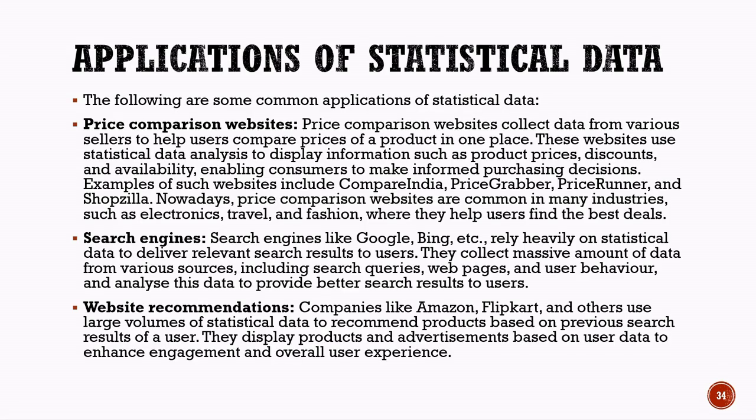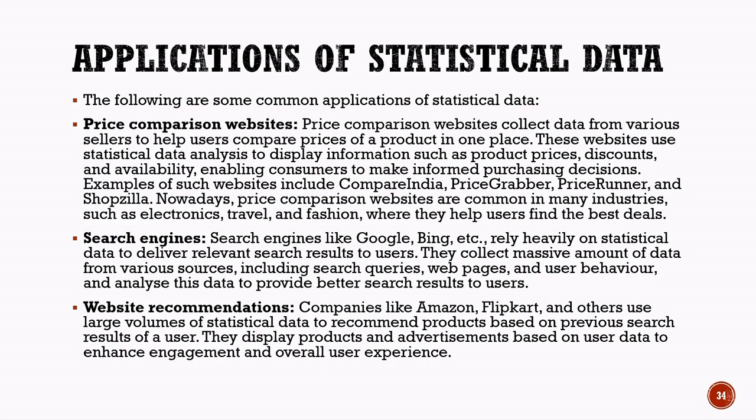Applications of statistical data. Statistical data has many important applications in our daily lives and in artificial intelligence systems. One common application is price comparison websites. These websites collect product information and prices from different sellers and display them in one place.